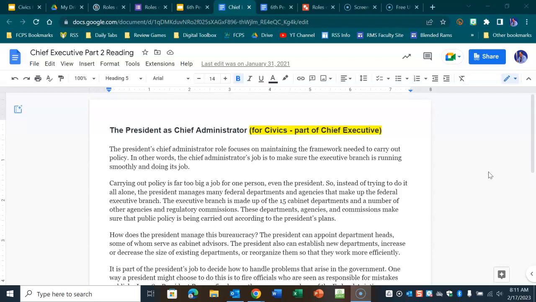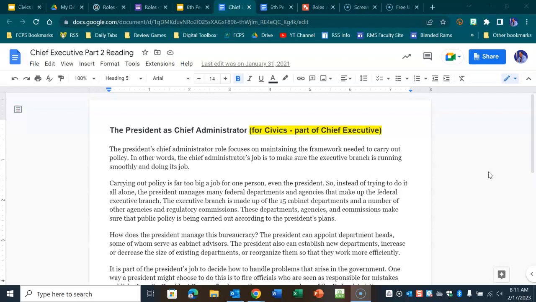In other words, the Chief Administrator's job is to make sure the executive branch is running smoothly and doing its job. Carrying out policy is far too big a job for one person, even the President. So instead of trying to do it all alone, the President manages many federal departments and agencies that make up the federal executive branch. The executive branch is made up of the 15 cabinet departments and a number of other agencies and regulatory commissions. These departments, agencies, and commissions make sure that public policy is being carried out according to the President's plans. How does the President manage this bureaucracy?